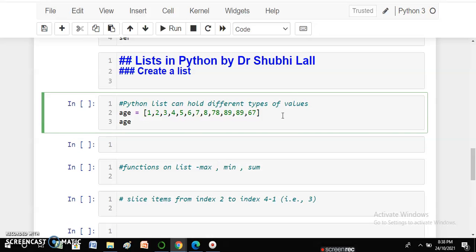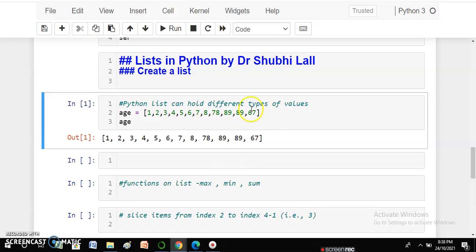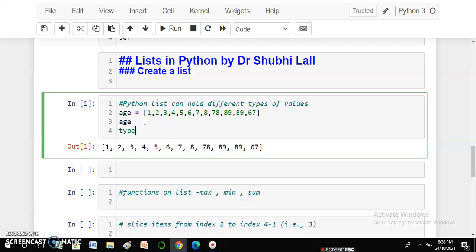If I write age over here and I press enter, I run it, then I get the list data type. I can also check the data type with the help of the type function. If I pass age in the type function, I'll get the type of it. So you can see the type of age variable is list. So list is basically a collection data type, where a collection of values is stored under one name.